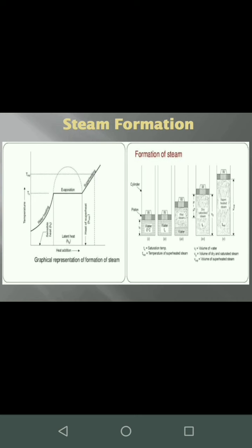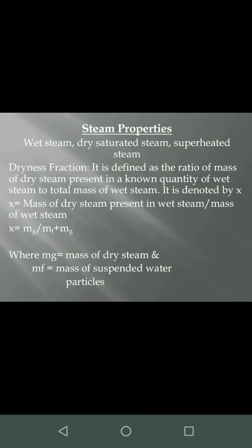Now this is all about the formation of steam. We shall discuss steam properties. Now, as we had discussed, there are three different types of steam. One is wet steam, next is dry saturated steam, and superheated steam. In case of wet steam, it is a combination of water and steam. The steam that is formed will be a combination, there will be droplets of water present inside the steam. This is called wet steam.